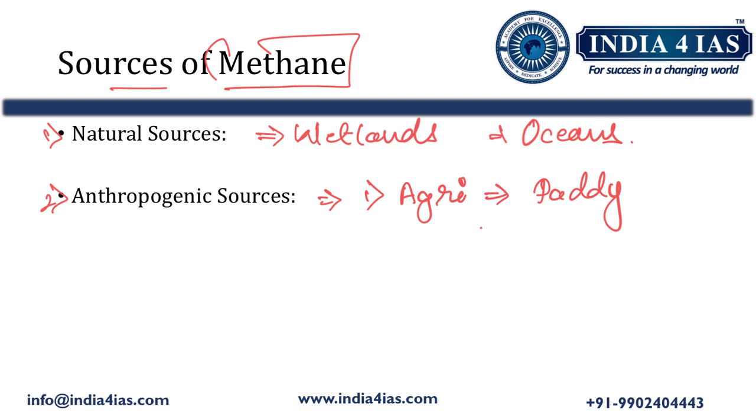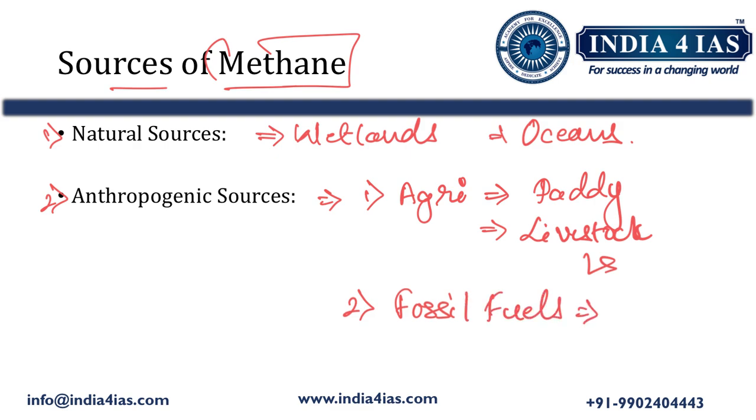Then within agriculture, the second major source is livestock. Livestock means cattle, sheep and goats, which also release methane. Then another major contributor is the burning of fossil fuels, meaning petroleum and diesel products. While extracting these fossil fuels from oil and gas fields, there are fugitive emissions of methane. Then during coal mining also, methane is released to the environment.